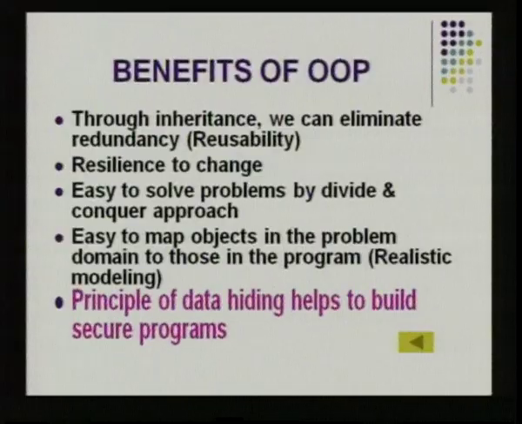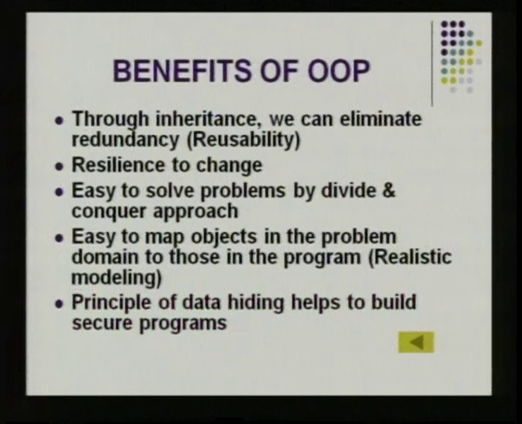And the principle of data hiding helps us to build secure programs. Now this data hiding comes from the concept of abstraction, abstract superclass, abstract data type, which hides the details from those programmers or from other classes and objects which do not need to know those details. So it just gives a general picture of the data and functions, whereas it does not give any other unnecessary details to other classes and objects. So the actual source of data can be hidden from accidental alterations.